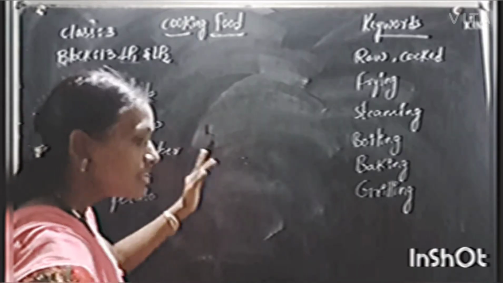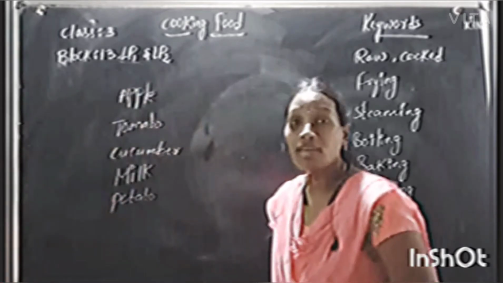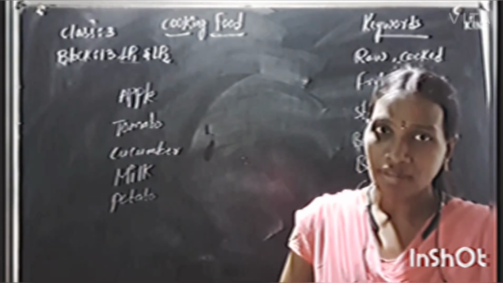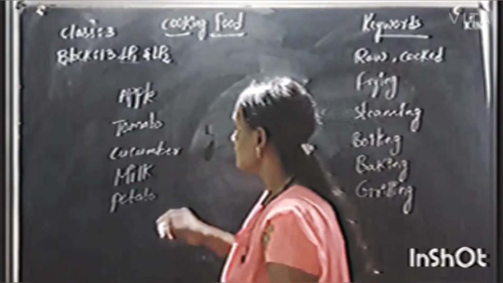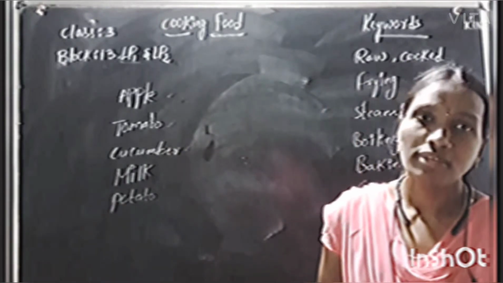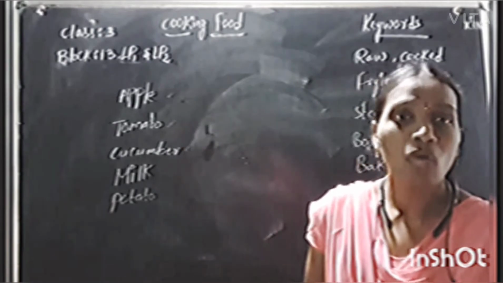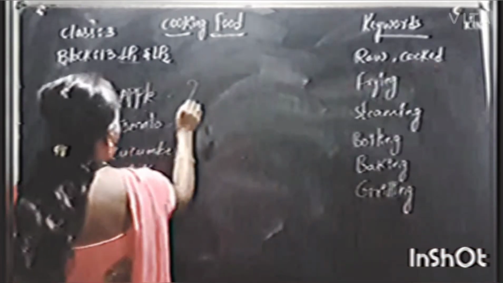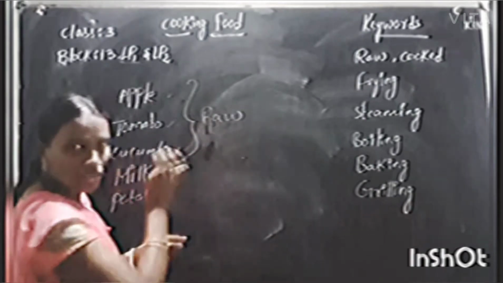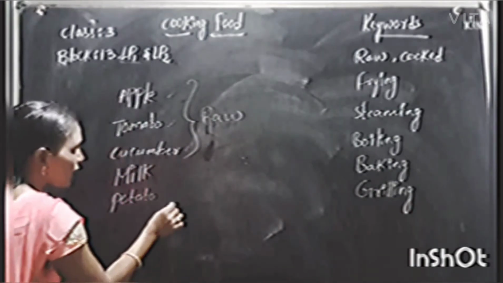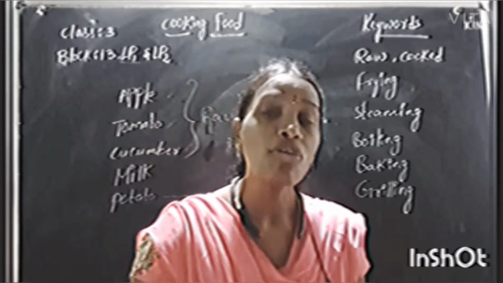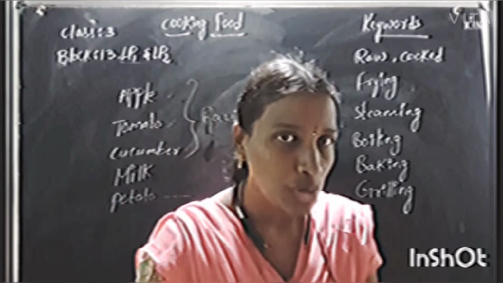Which of these food items can I serve on the plates directly? Can you tell me? Yes, I can serve apple, tomato and cucumber without cooking, because we can eat them raw, means without cooking. But I cannot serve potato without cooking, right?